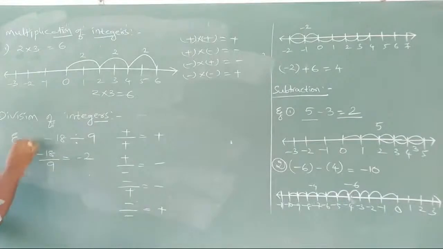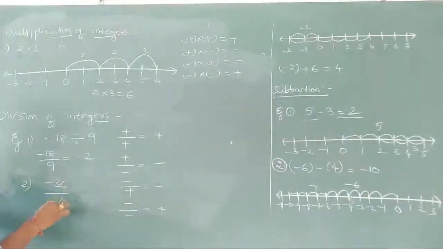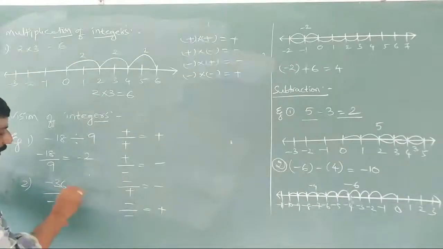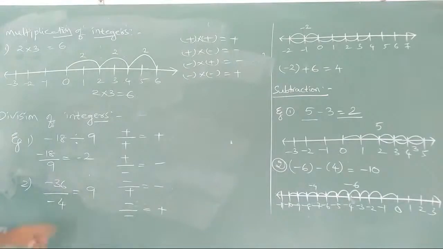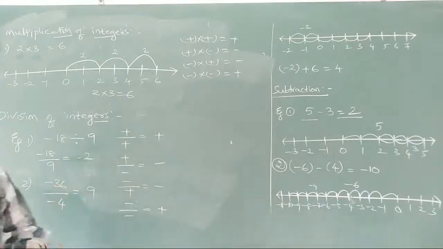And let me take another example here. Minus 36 by minus 4. Already we discussed here, both are same symbols, minus and minus, so we will get plus. So we will get here 4 9s are 36. So simply we can write plus 9. We can keep plus or nothing, no problem. Directly 9 is nothing but positive 9. So minus 36 by minus 4 is nothing but 9 we can say here. So this is about division of integers.